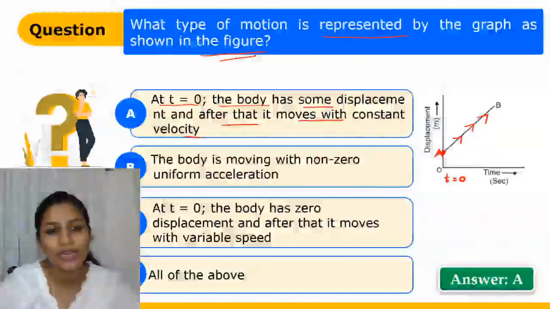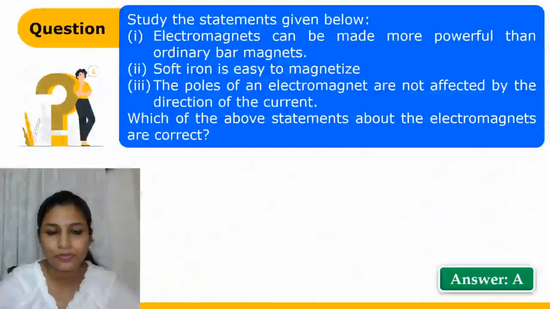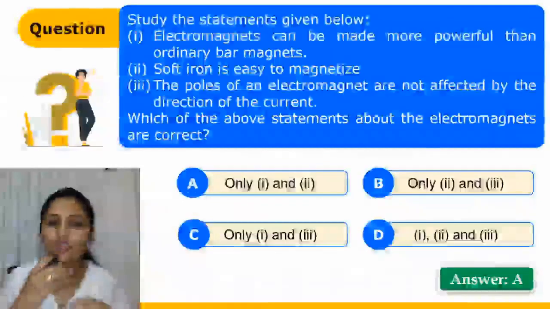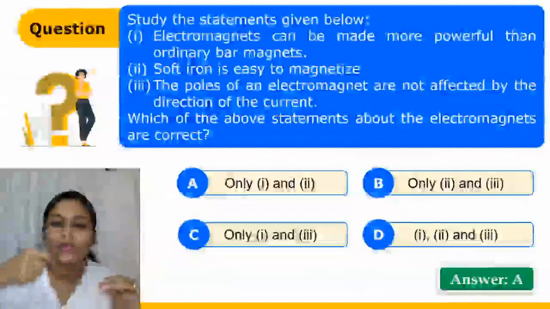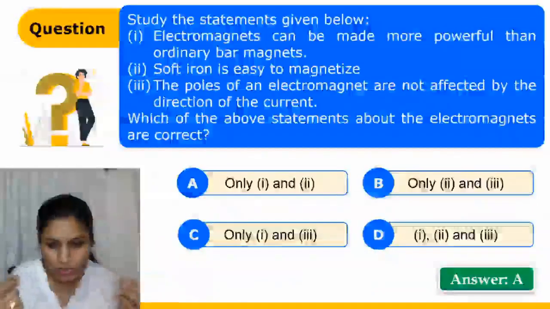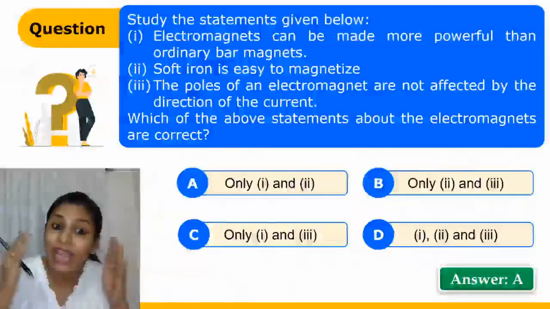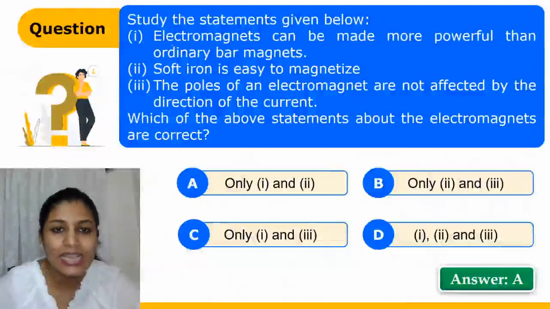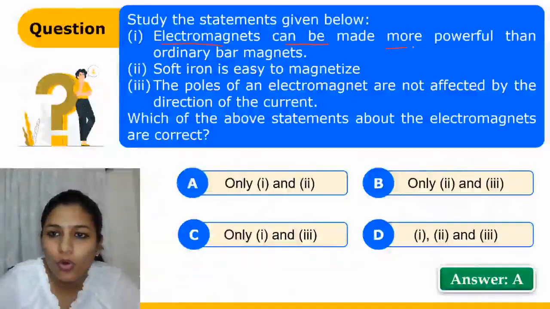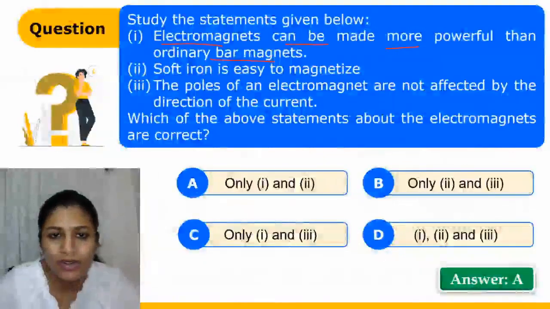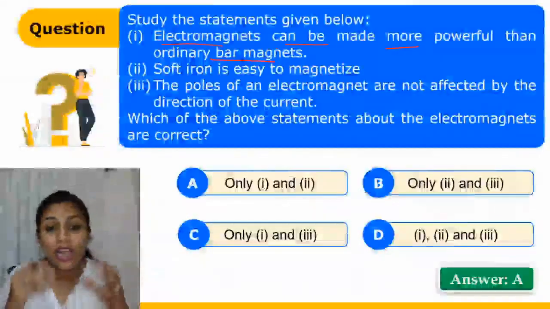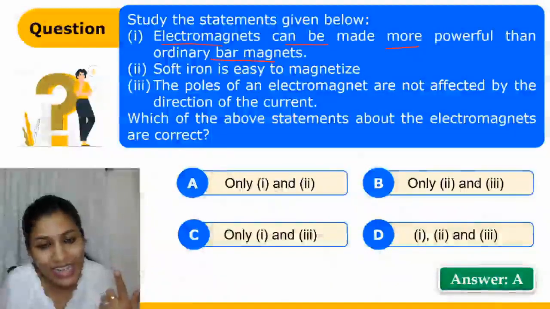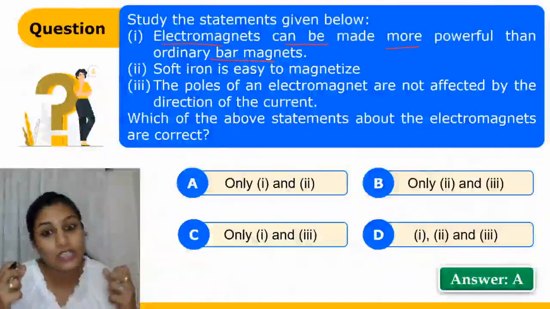Okay, now moving on to our next question, which is about electromagnets. So what are electromagnets? Electromagnets are basically a soft iron core. When wire is wound around them and a battery is connected to that wire and current flows through it, then that soft iron core will start behaving like a magnet. So what this question is saying: electromagnets can be more powerful than the ordinary bar magnet. Yes. How? If you apply a potential difference of very high value, the current through the wire will also be very high, so it will start behaving like a very strong magnet.